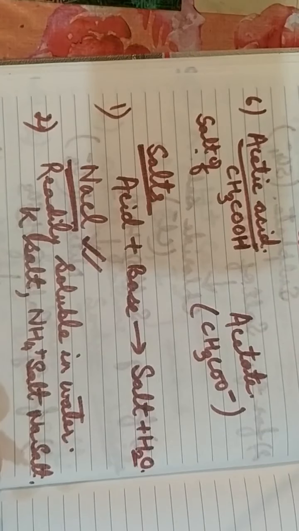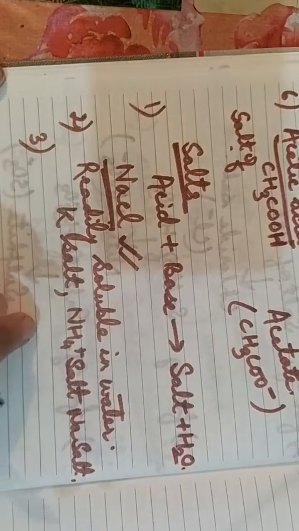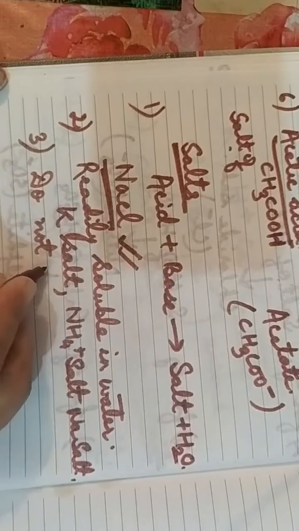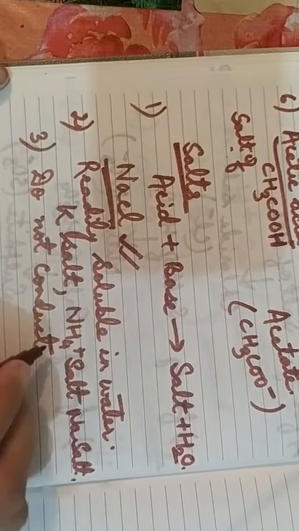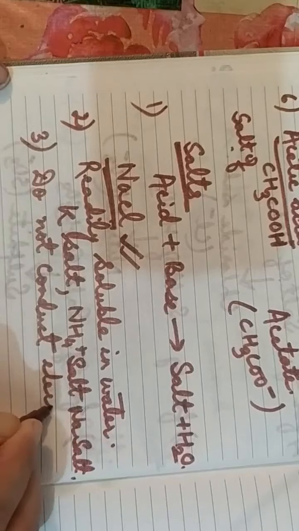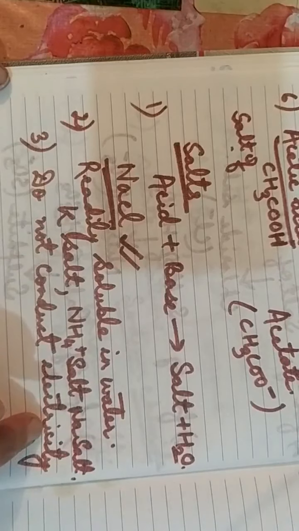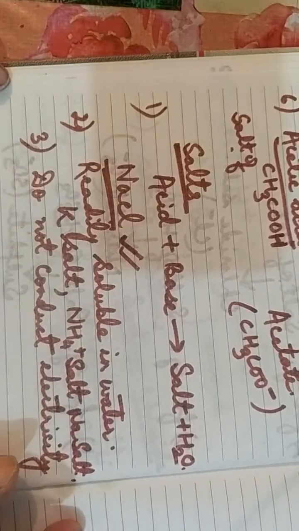Now the third property of salt is that salts do not conduct electricity in their solid state. However, in the molten state, they can conduct electricity.